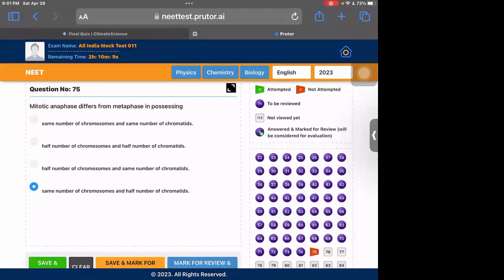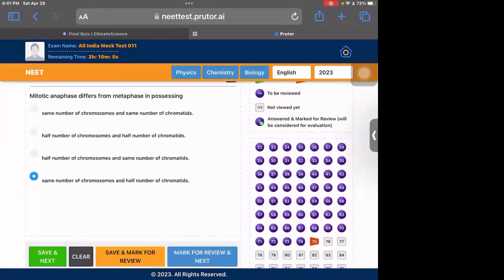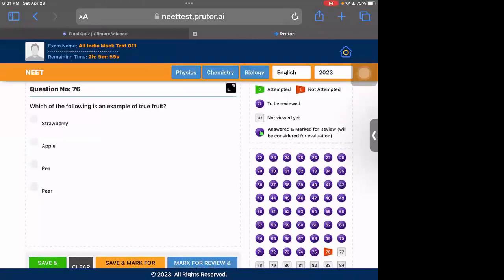How it works in metaphase, anaphase, prophase, you need to know that. Then you would be able to answer these types of questions. Okay, what is a true fruit?